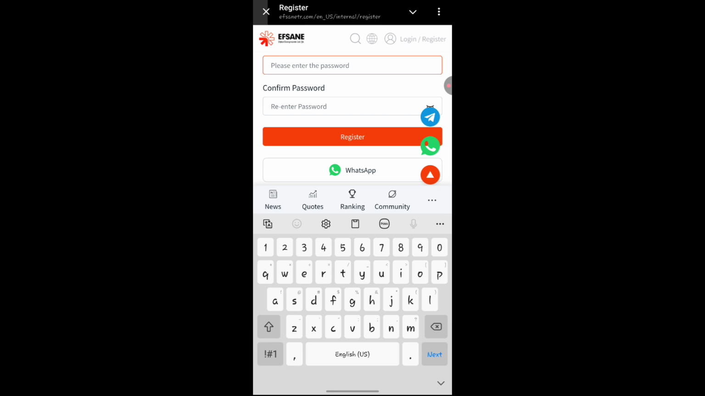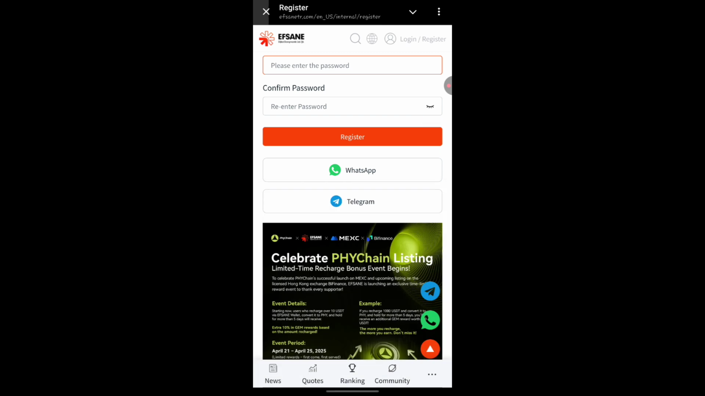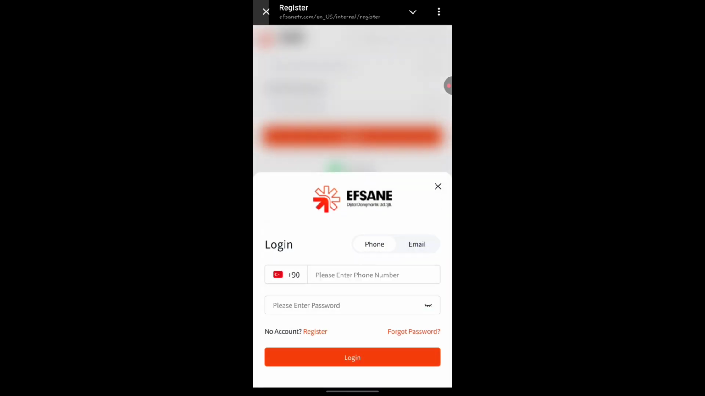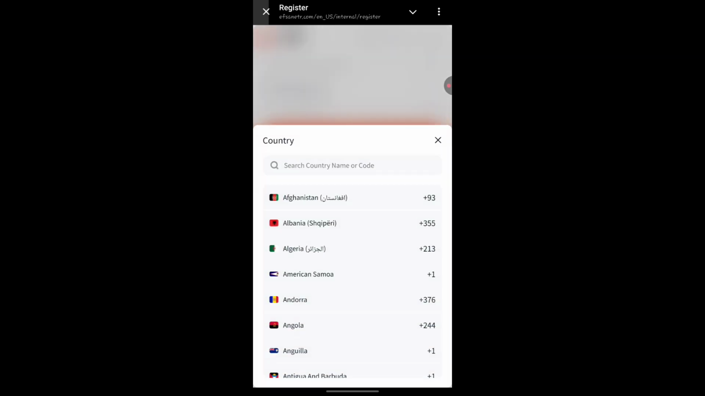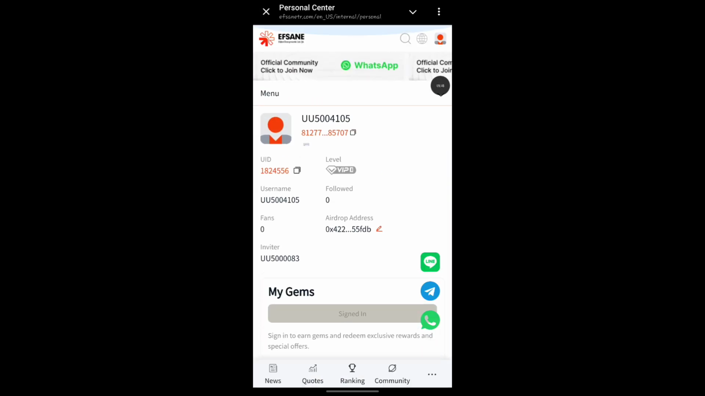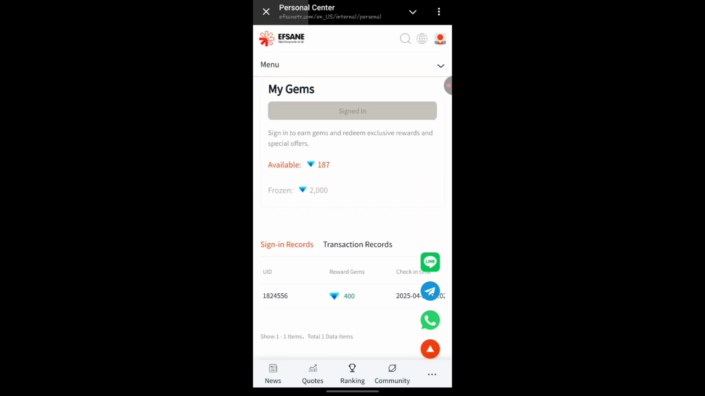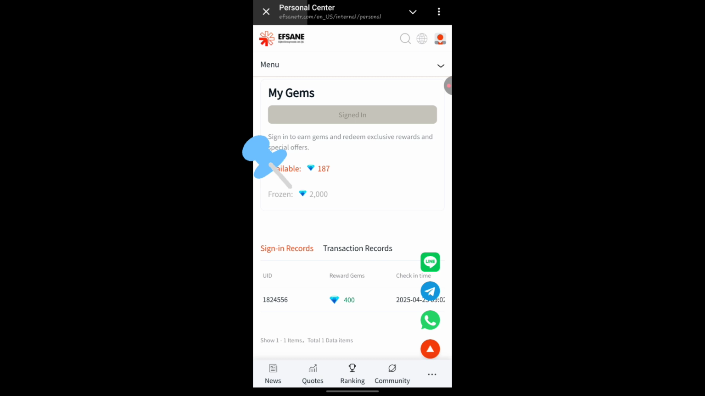So since I've already registered, I'll go ahead and log in right now. Once you have registered, if you go through your profile as a new member, you're going to see about 2,000 free gem that have been given to you. Although it's frozen, the available balance that will be given to you should be about 400 right here. But I have about 187 gem token.